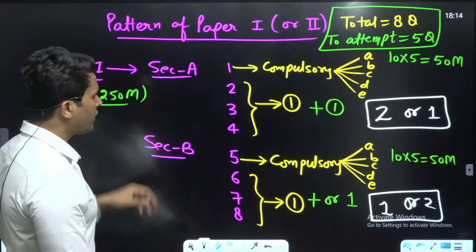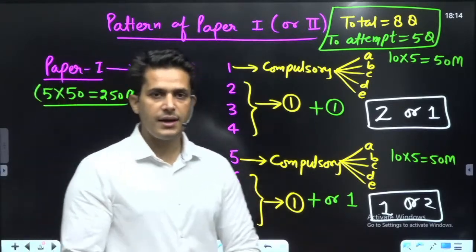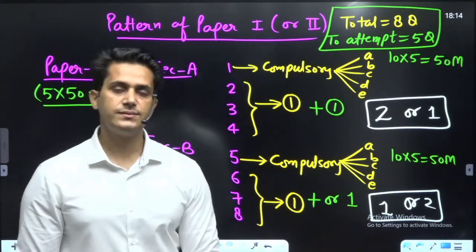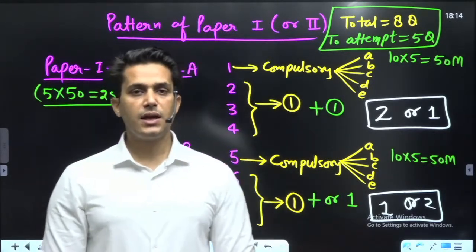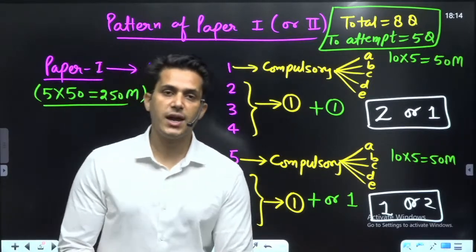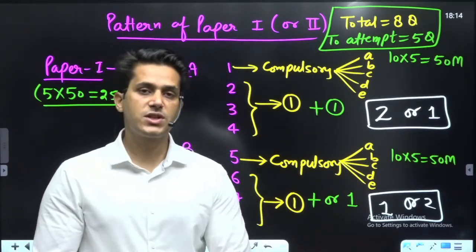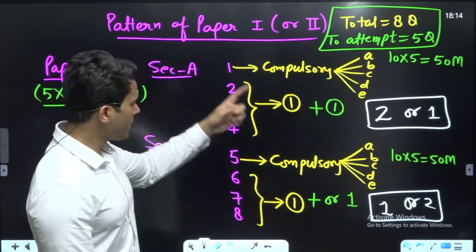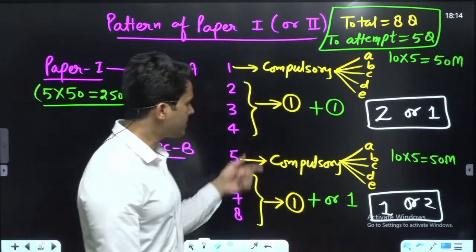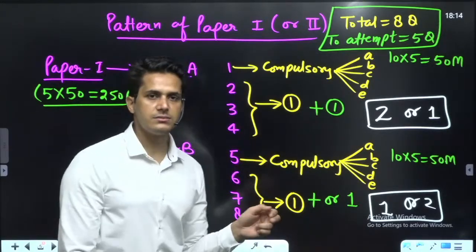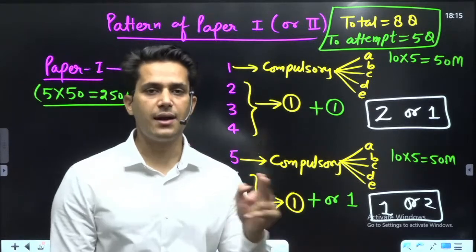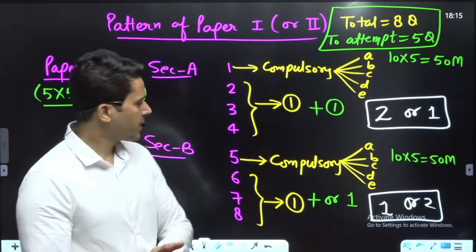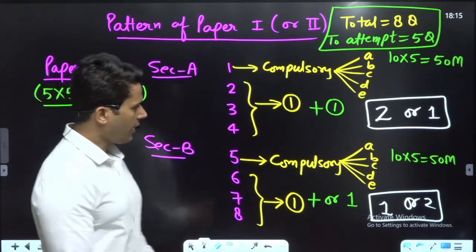So this is the overview of each question, and in such a way we can understand the pattern of examination, the pattern of question paper, in which how many options we have and how many questions we have to attempt. So this is the total criteria, in which 5 questions will be attempted in such a way that in each section at least 2 questions will be attempted and 1 question choice is left upon you. Okay, so this is the rough idea.